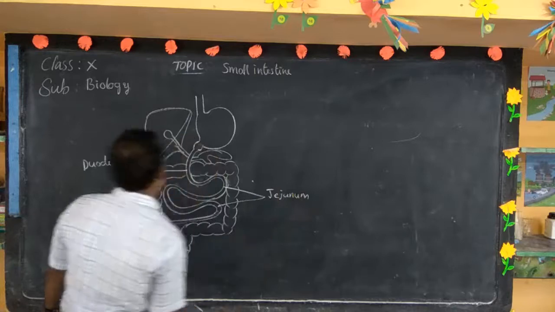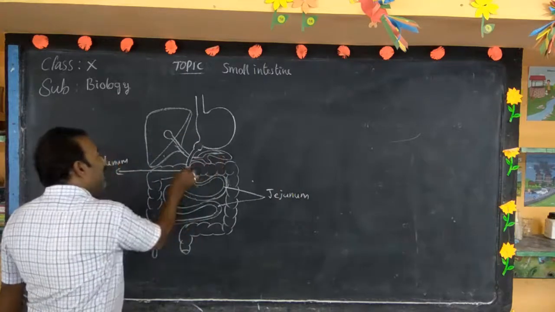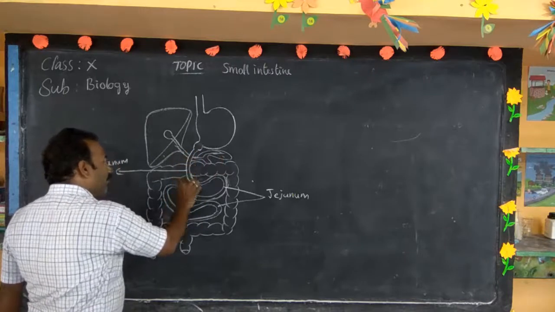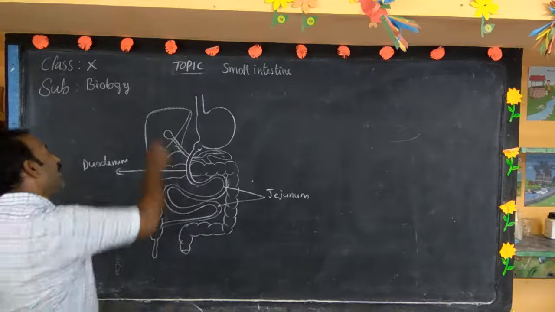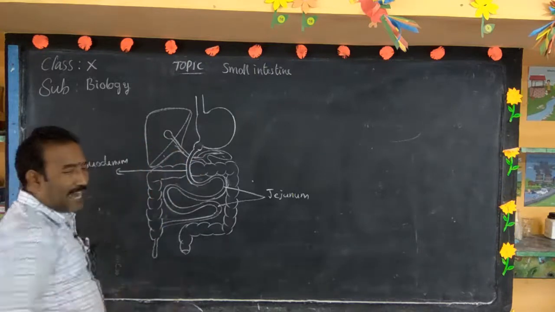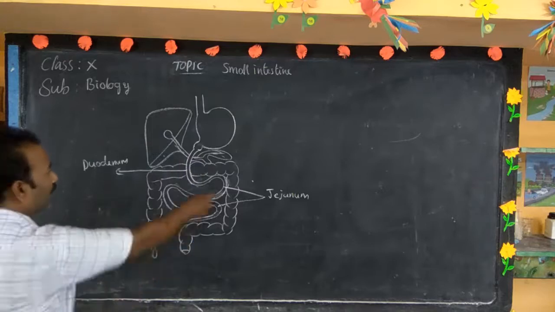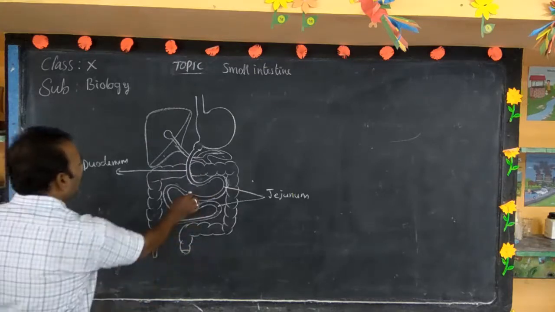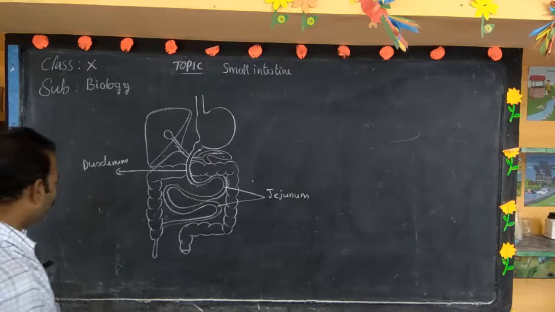Yesterday we discussed how food is digested in the duodenum, with the digestive juices received from the liver and pancreas and their enzymes. Today we will discuss digestion in the middle part of the small intestine, that is called the jejunum.